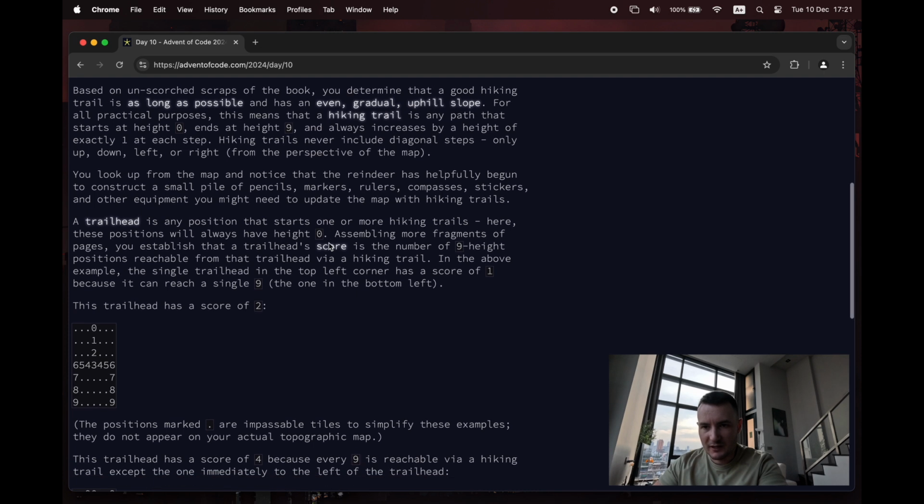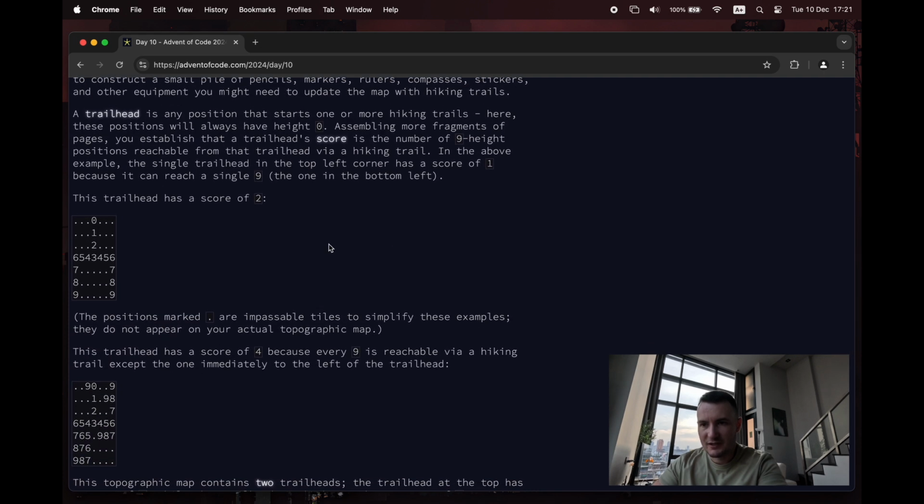Another concept, trailhead. A trailhead is any position that starts one or more hiking trails. Here, these positions will always have a height 0. Assembling more fragments of the pages, you establish that a trailhead score is a number of 9 height positions reachable from that trailhead via a hiking trail.